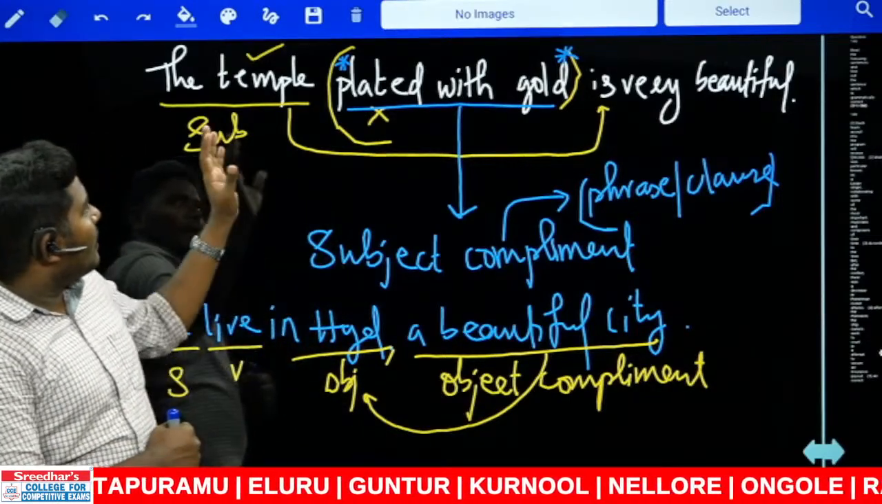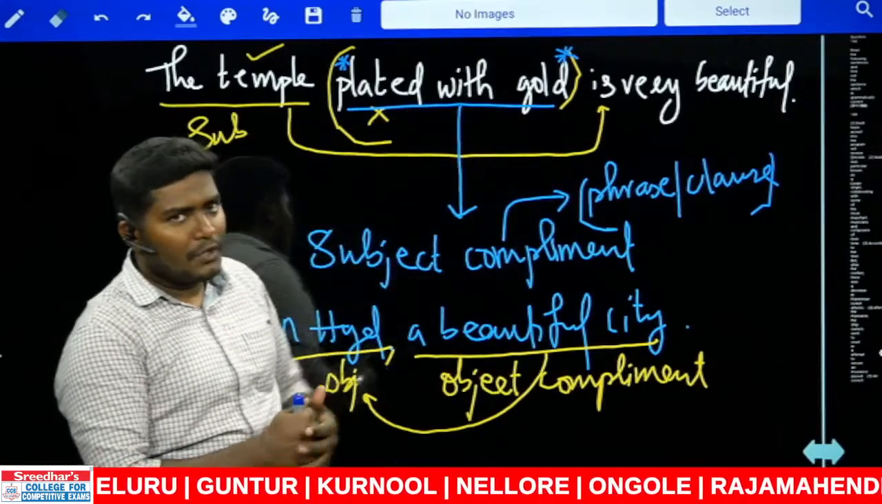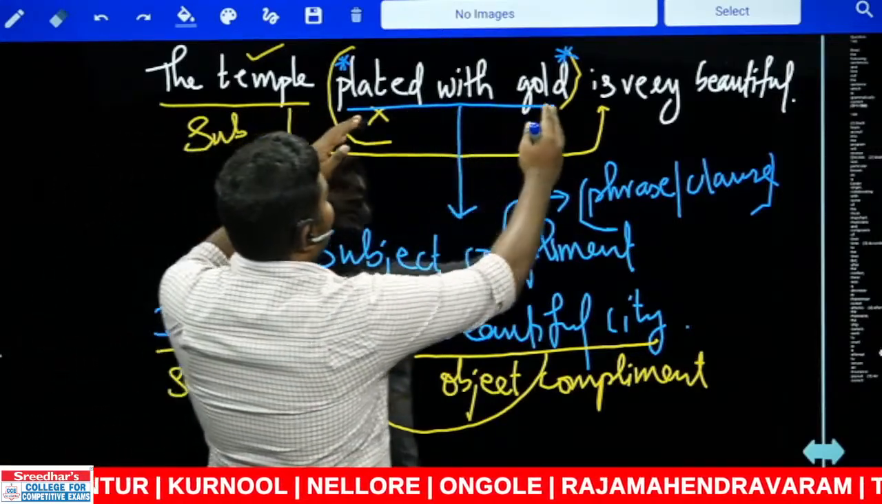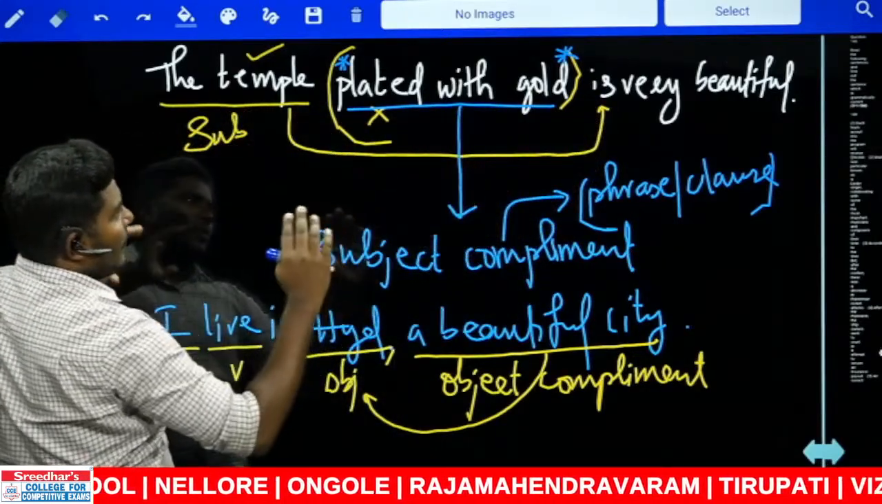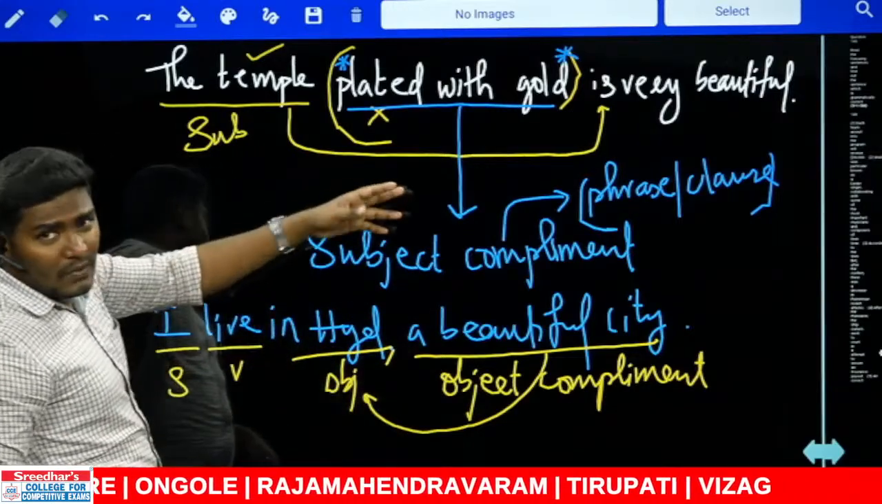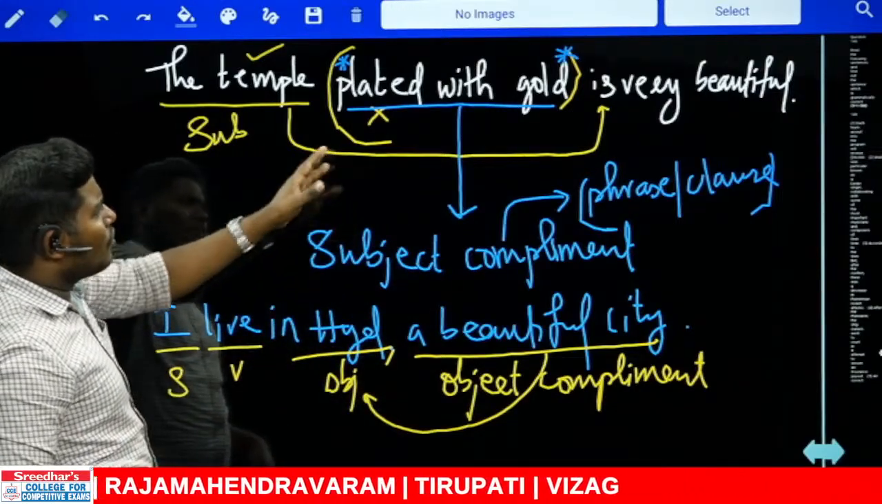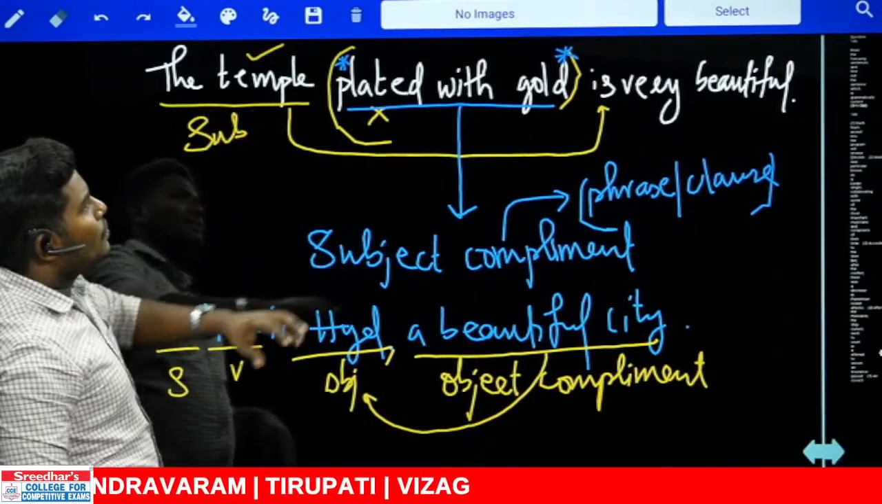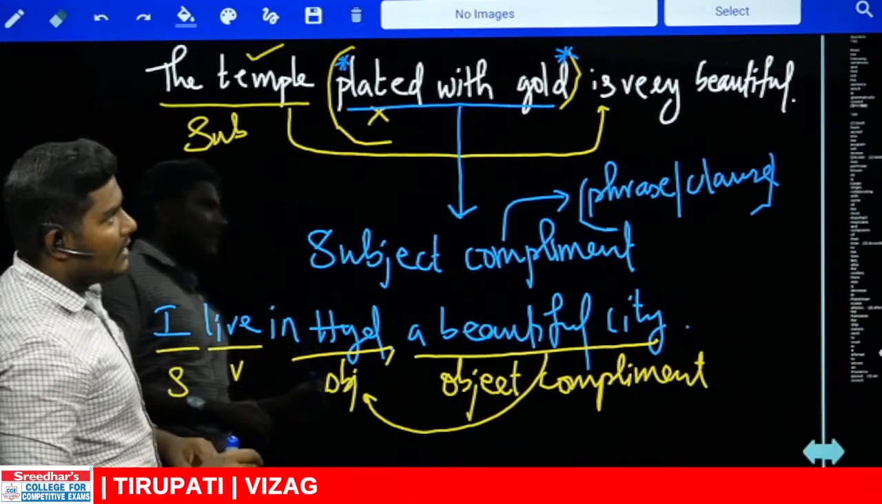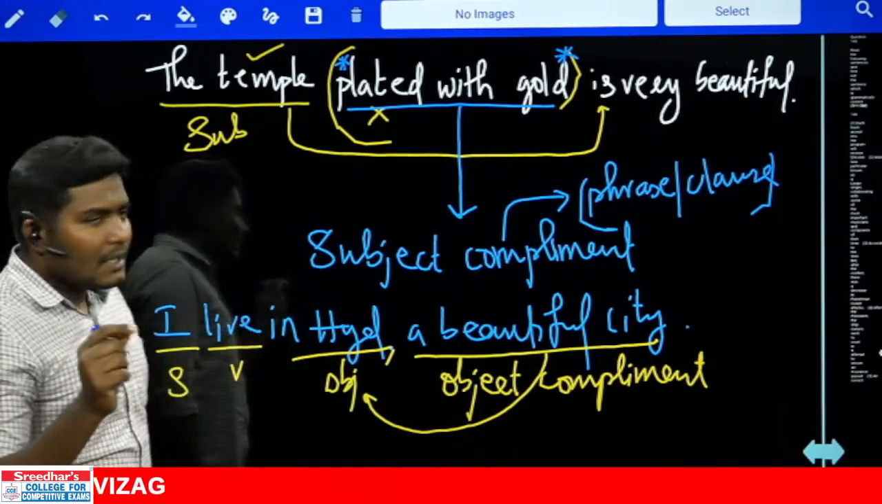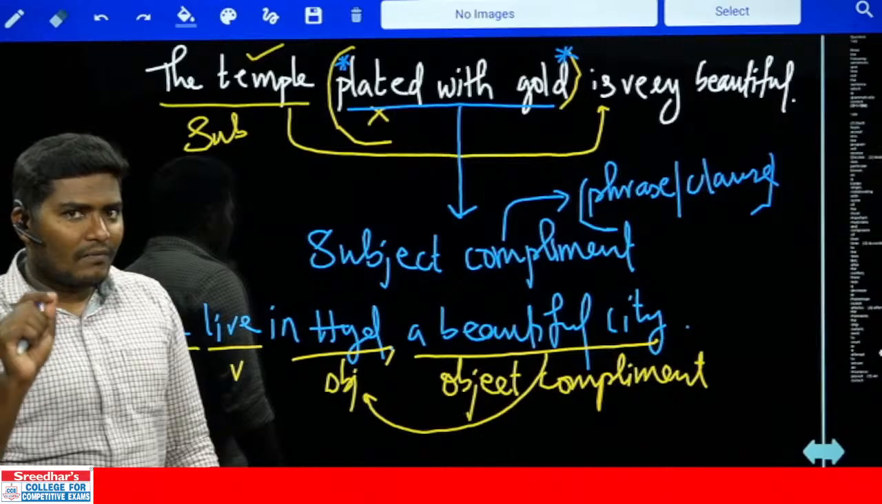Okay. Now, the temple plated with gold is very beautiful. Now I have added a phrase which is dividing the subject and verb. So when you're reading the big sentence, this is a small one. There is no problem here. But there are cases where the sentences are very lengthy. Now let me tell you the indicators that you can find out here.